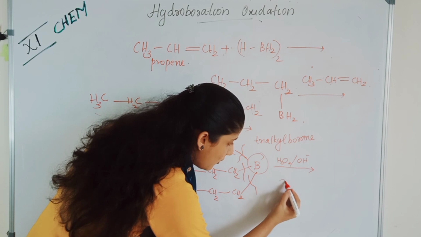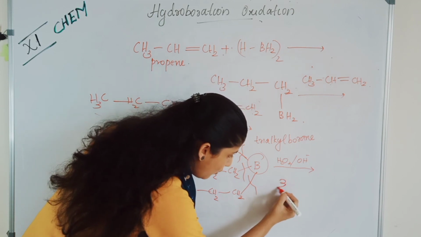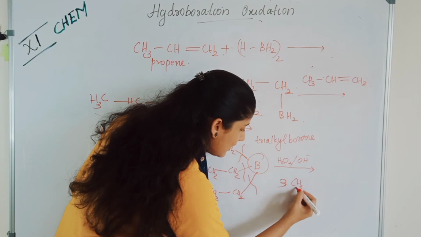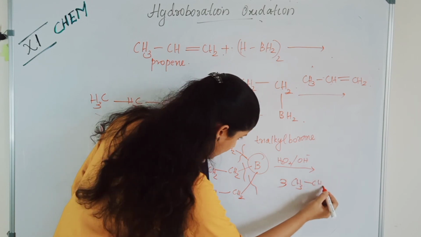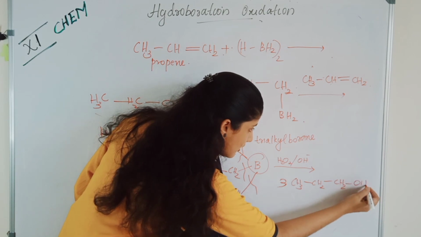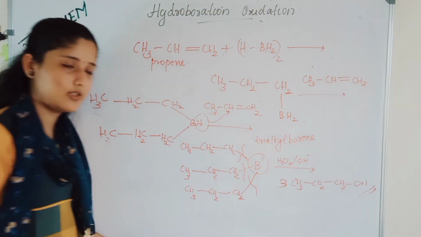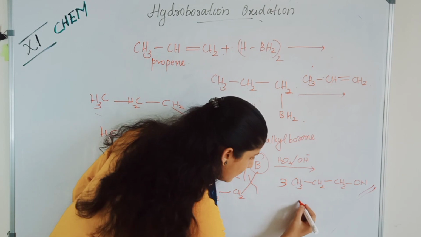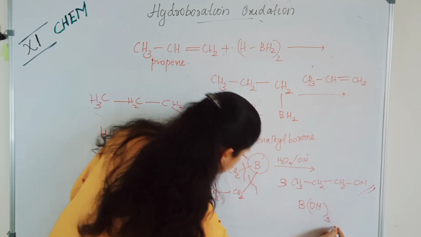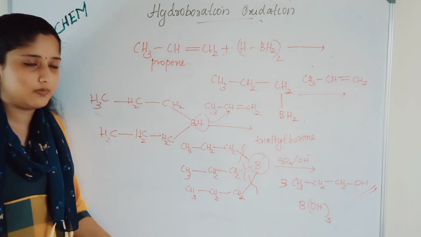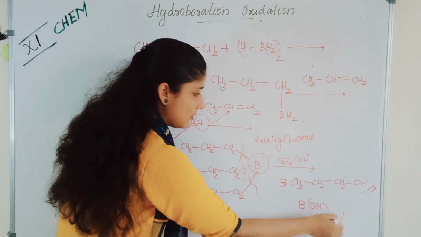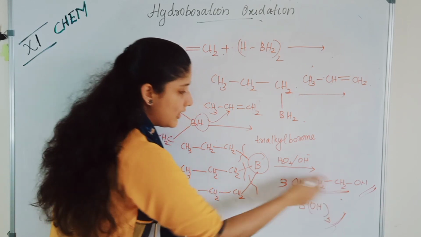We will get correspondingly three molecules of alcohol: 3 CH3, CH2, CH2, OH. This is our product, plus B(OH)3. Okay students, have you understood this? This is boric acid and this is the alcohol that we need.